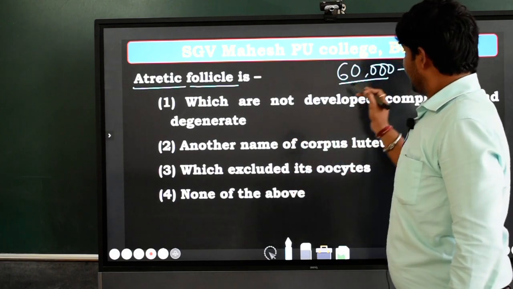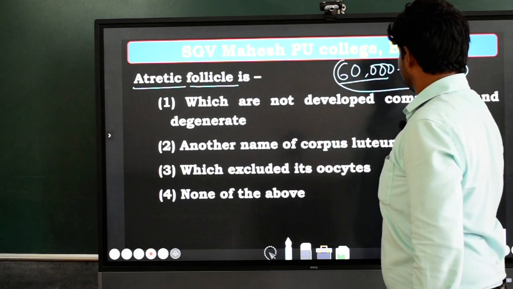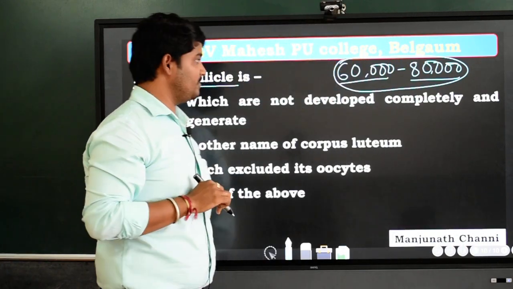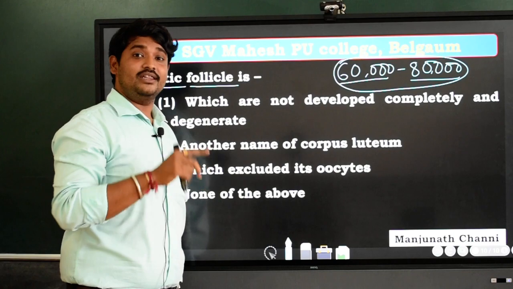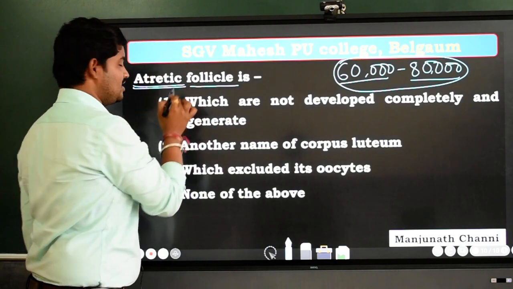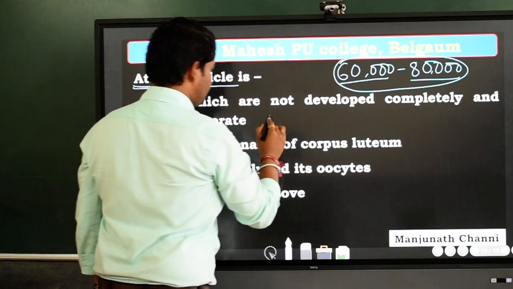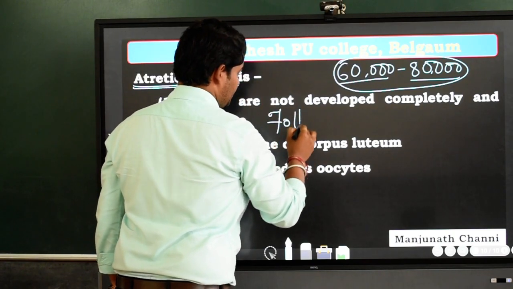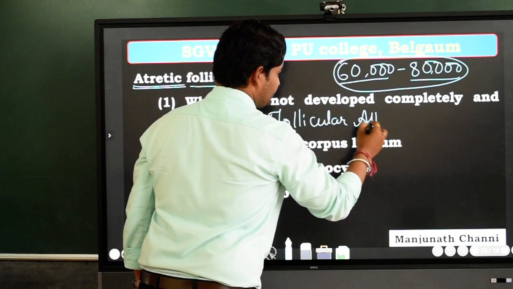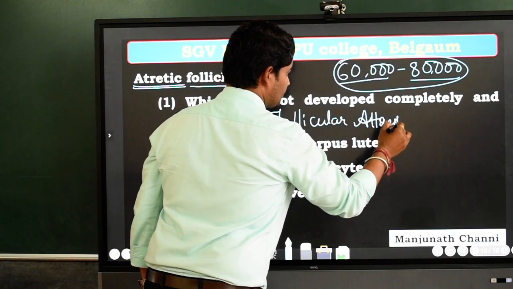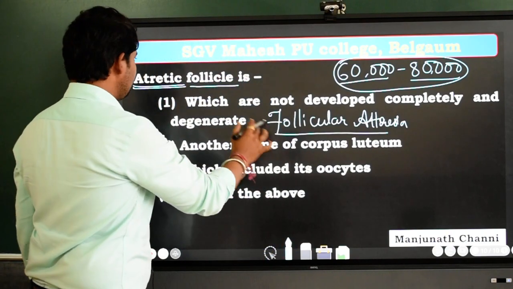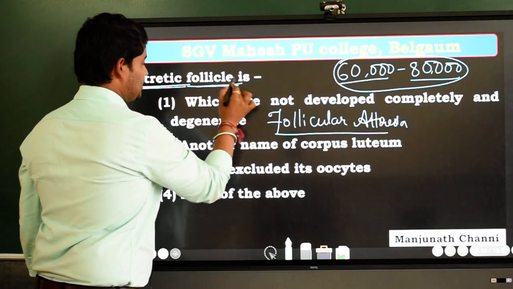And what about the others? The other follicles will get degenerated, and the degenerated follicles are called atretic follicles, and the process is called follicular atresia. Do you remember?